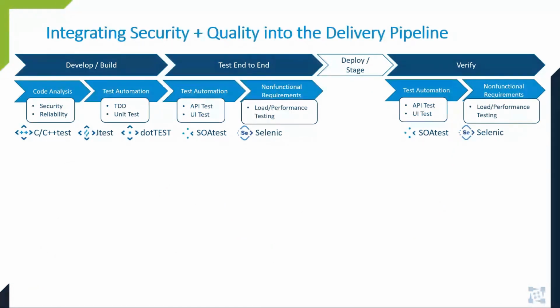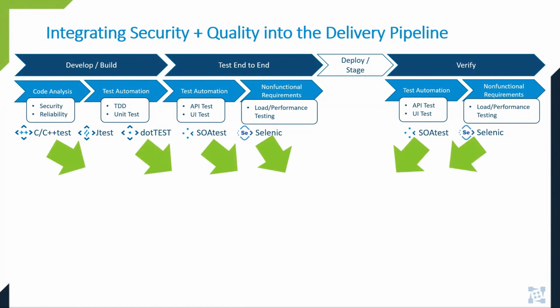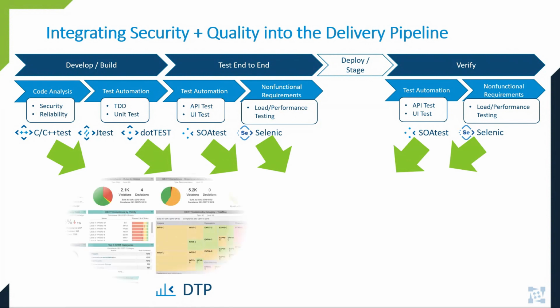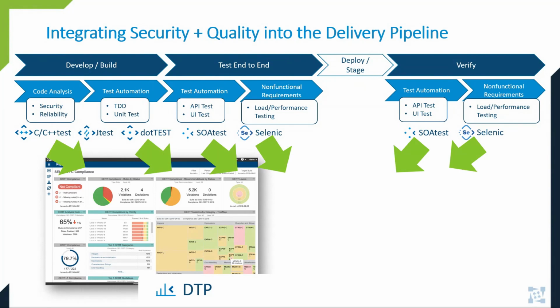And this slide gives a 30,000-foot view of our continuous quality platform, starting with our language-based products for C++, Java, and .NET, and proceeding through SOAtest, Virtualize, and Selenic, and sending their data downstream ultimately to DTP. And this goes beyond basic reporting and includes deep analytics using code coverage to deliver real value, like mitigating the pain of lengthy functional test debugging cycles by correlating what code is covered so developers identify root causes faster.